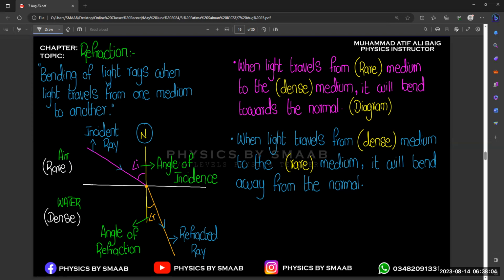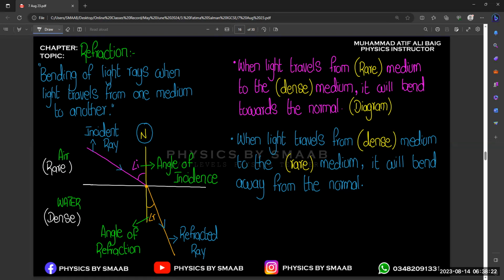And for rare mediums we will only discuss air. And for dense, we will discuss water and glass, right? Because glass is also a dense medium. It is more dense than the water. Okay.